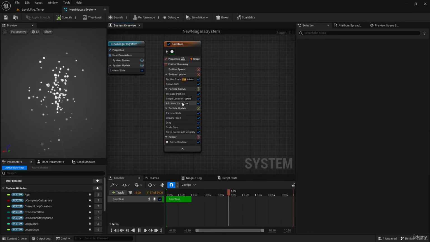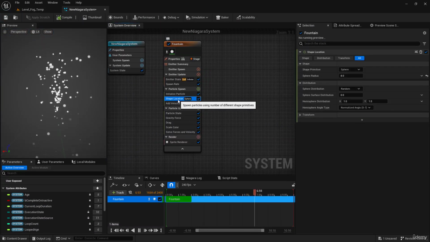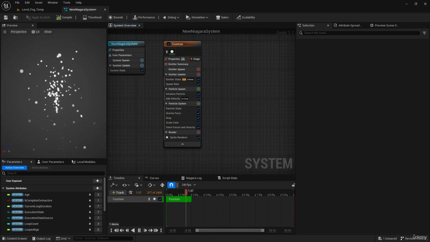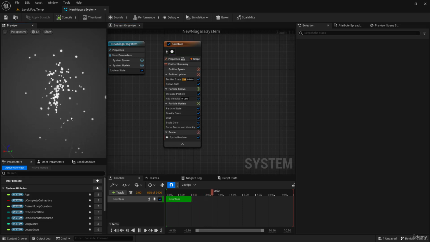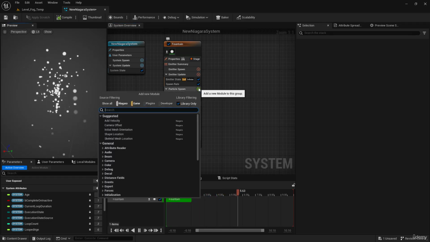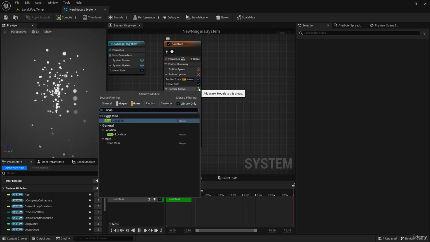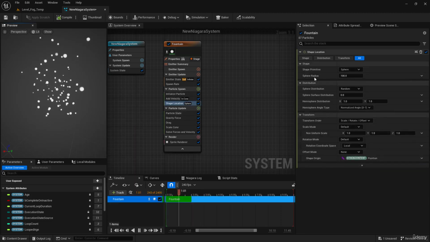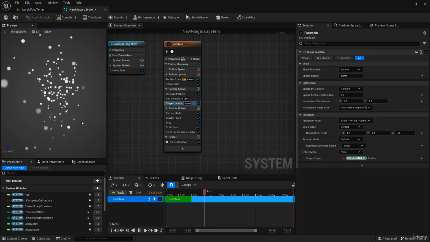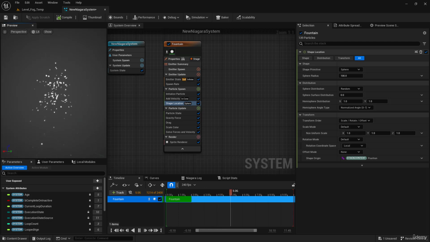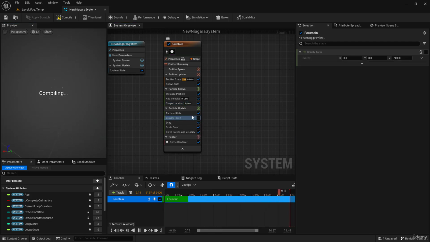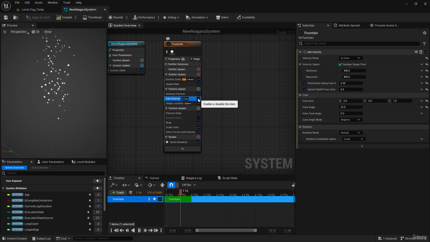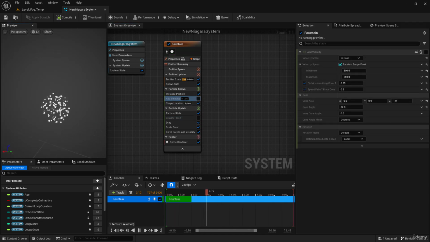And you can see here we have the shape location. If I delete that, you can see the particles are emitted from a point. And I can go ahead, type shape location. By default, it's a sphere. And we can't see the sphere clearly here. But if I go to the gravity and disable the gravity and disable the velocity too, so now you can see we have the sphere.